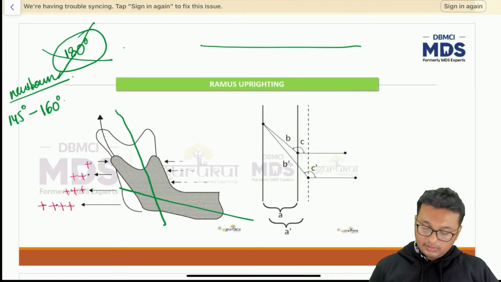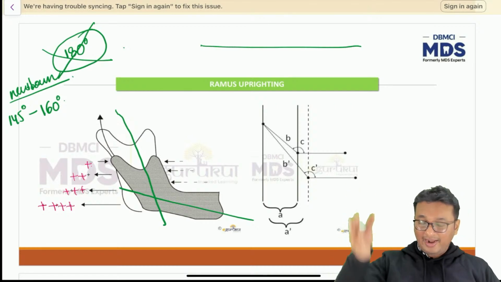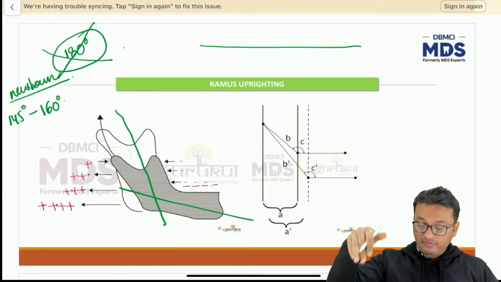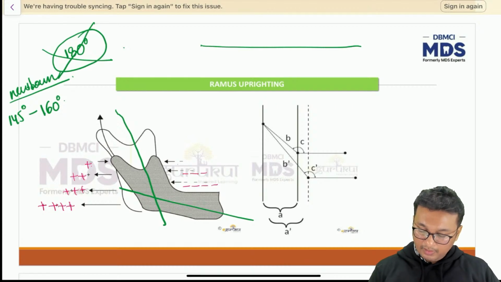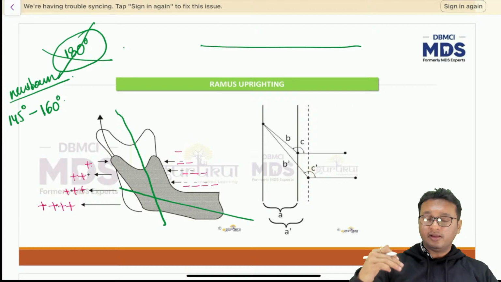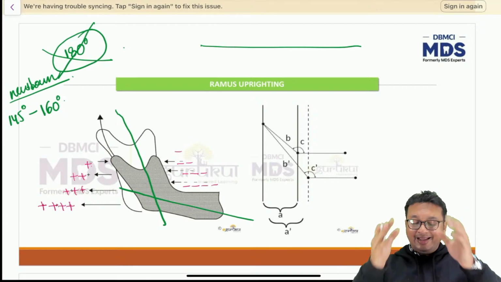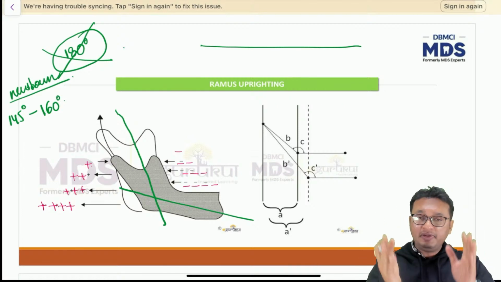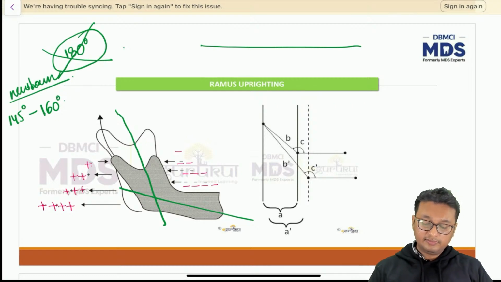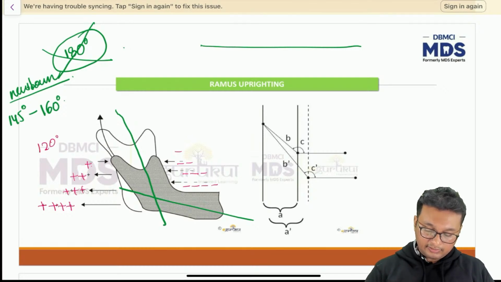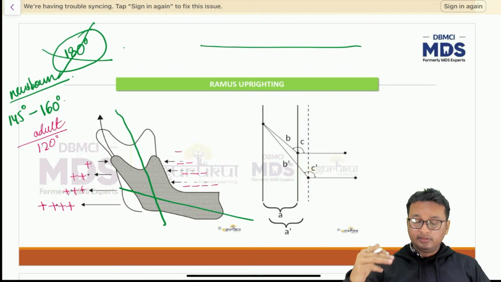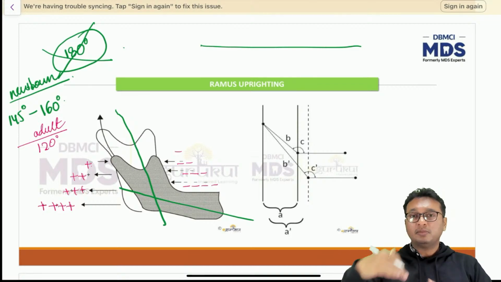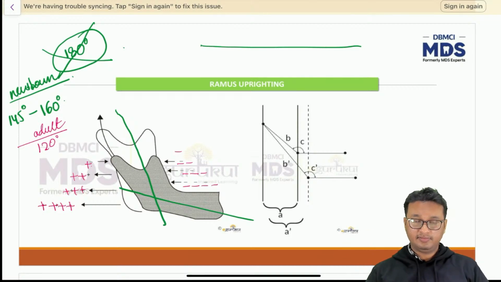So that's how. Similarly, along the anterior surface, there's more bone resorption along the inferior surface, and as you go up, the extent of bone resorption decreases. So the entire ramus and the body of the mandible, the angle between the ramus and the body of the mandible, reduces from 145 to 160 degrees in a newborn to around 120 degrees in an adult. So that is how the angle between the ramus and the body of the mandible decreases as the age increases.